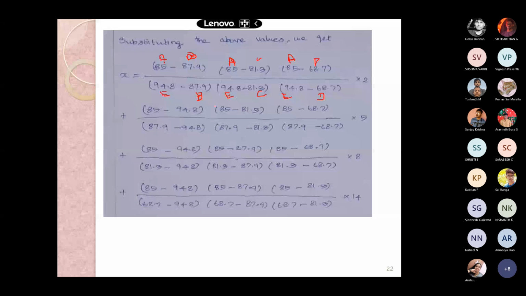Your D is 68.7 and your E is 94.8. What is your answer?